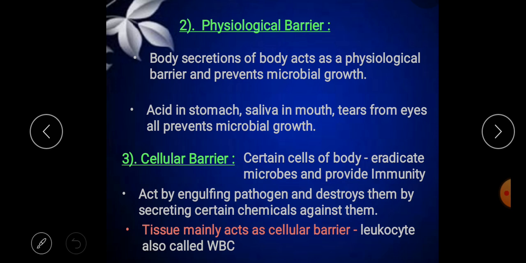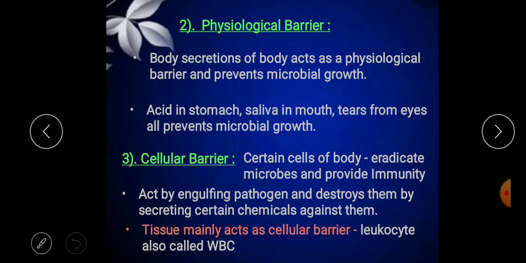One more example is wax secretion, the waxy secretion from the ceruminous glands. It is present in the ear canal. The wax traps dust, microorganisms, or any type of insects, and doesn't allow them to enter inside the ear. Okay, so these are the examples of physiological barriers.